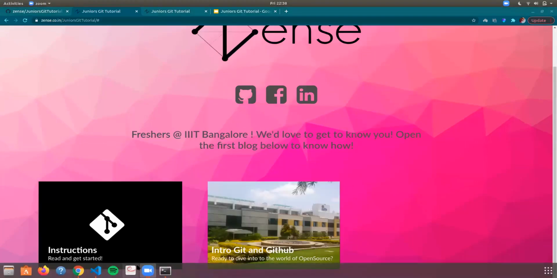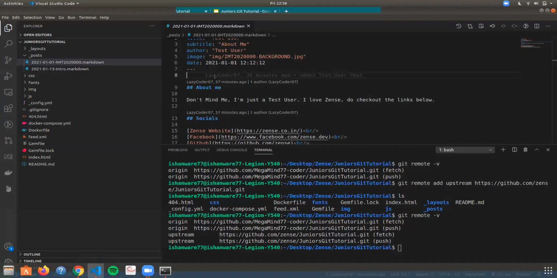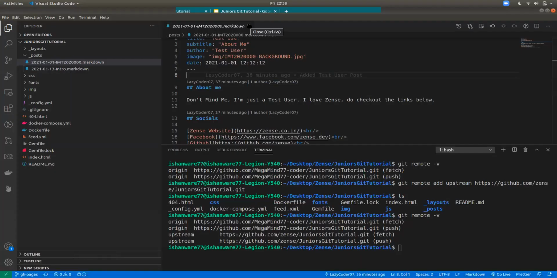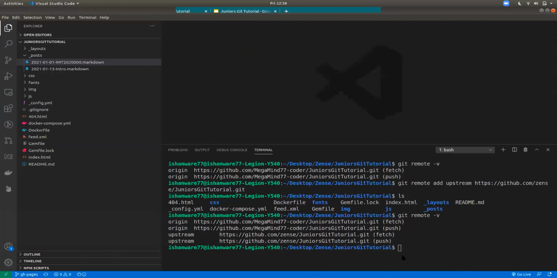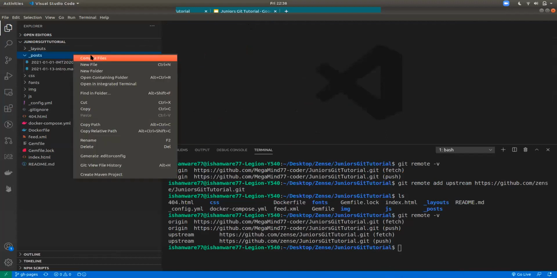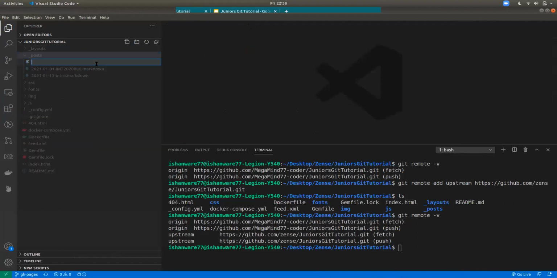Can you guys see my editor? It's visible, right? Okay. So I'll create a new post here. You have to be very specific about the format here. If you don't follow the format, the website build would just fail.